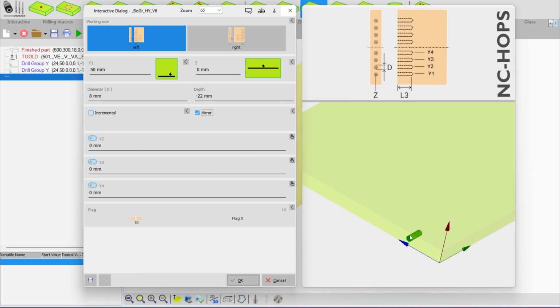But we need one more hole for the dowels. So in this case, I need to activate incremental and activate one more hole. And this hole should be plus 32 mil from this hole.